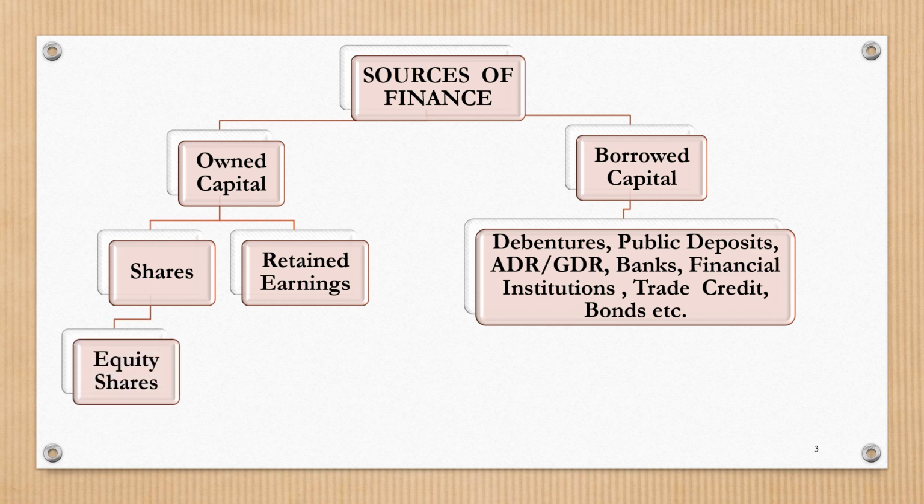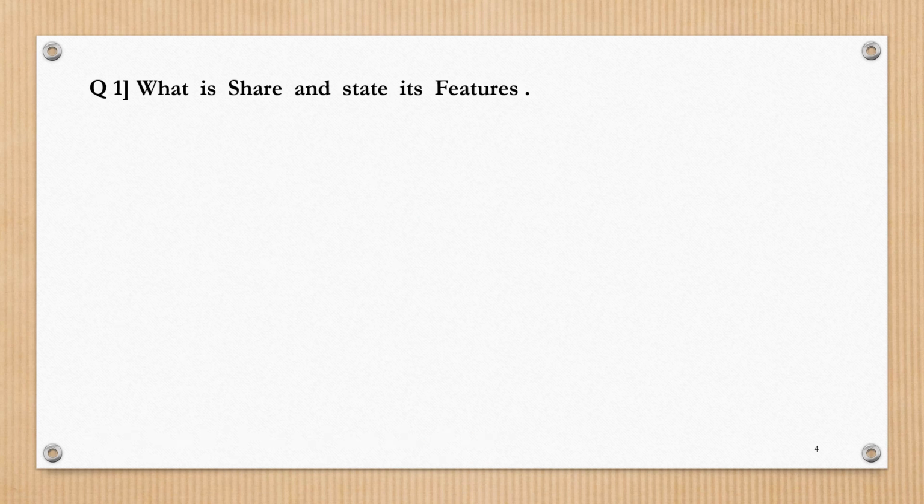Further, shares are divided into two categories, that is equity shares and preference shares. Let us move towards the first question of chapter number 2, that is what is share, and state its features. Before moving towards features, we need to understand the meaning of the term share.